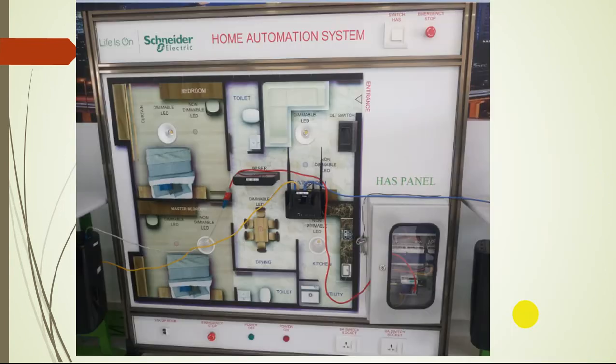So this is the connection. Through the system you are programming, and through the wire it is given to the HAS panel, the C-Bus network. The C-Bus network controls the devices through that program, and Wi-Fi connection is also possible.